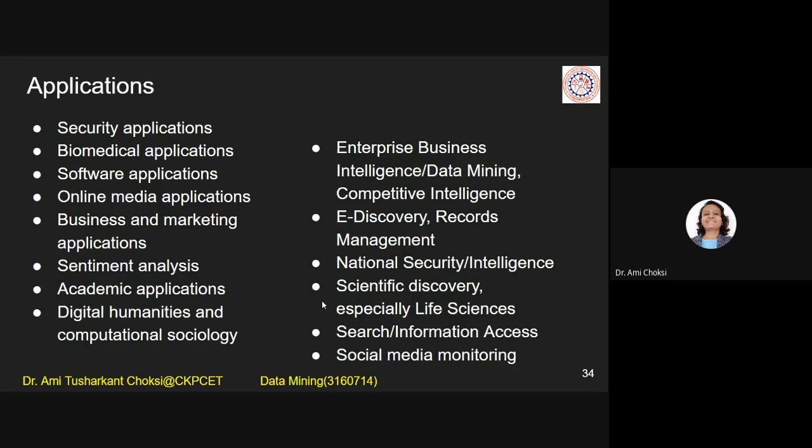the text mining, right? So enterprise business intelligence, data mining, competitive intelligence, e-discovery, records management, national security, intelligence, scientific discovery, especially life sciences, search, information access, social media monitoring. All these things are the applications of text mining. Right?